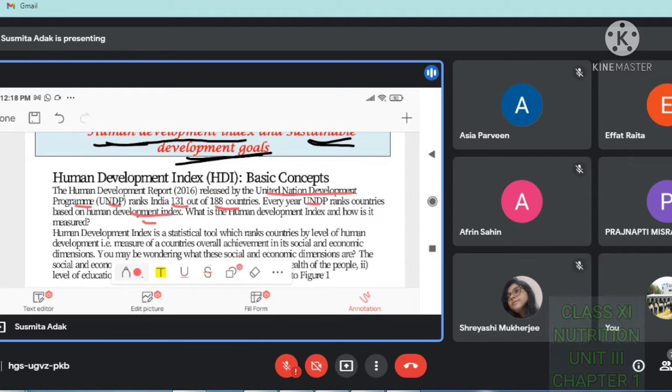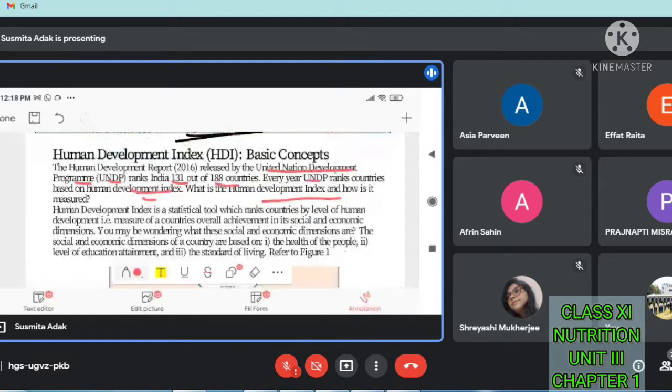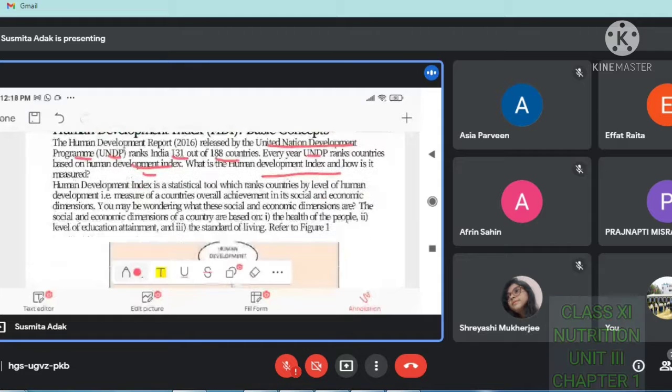So what is the Human Development Index and how is it measured? The Human Development Index is a statistical tool which ranks countries by level of human development, that is, a measure of a country's overall achievement in its social and economic dimension.